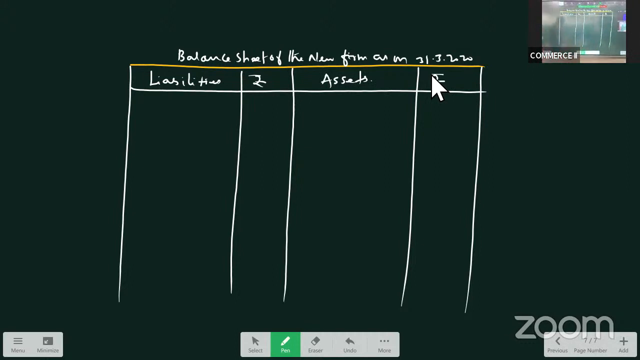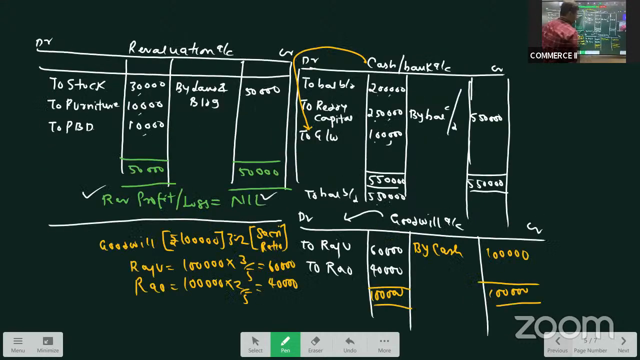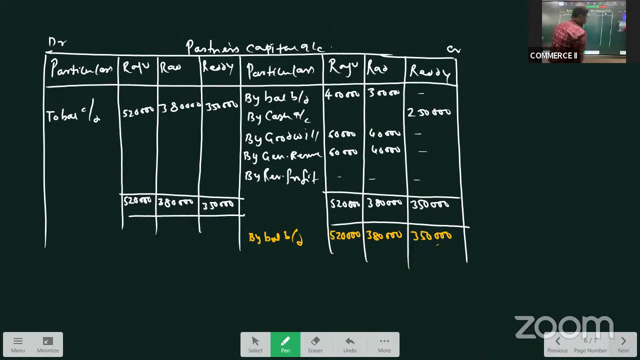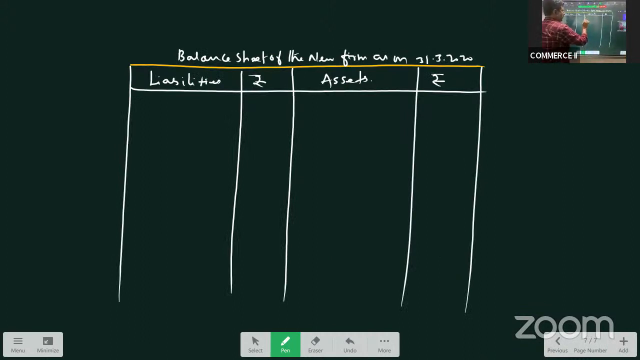Okay, so what is the first item? Go in the same sequence. Cash at bank. How much is given? 2 lakhs is given. But will we take 2 lakhs? Answer is no. We will take 5 lakh 50,000. We have prepared the cash account. As per that balance, we will take cash at bank as 5 lakhs 50,000.